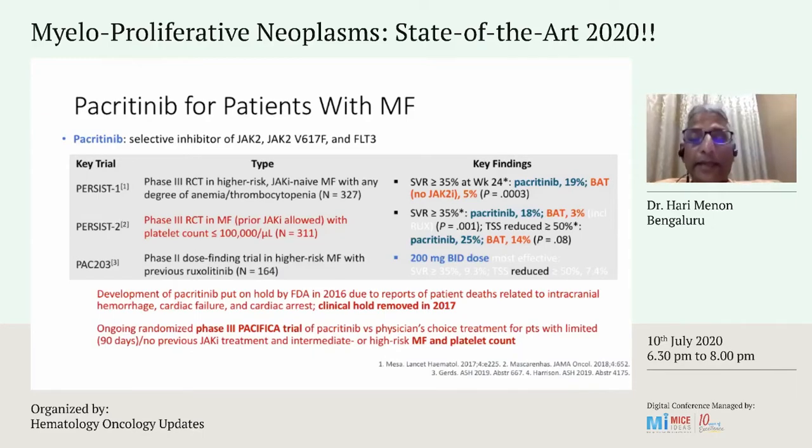But again, there was a roadblock for pacritinib because there was an increased incidence seen of intracranial hemorrhage and cardiac failure with cardiac arrest, and it was put on hold in 2017. But subsequently, the phase 3 PACIFICA study is ongoing and the results are awaited.